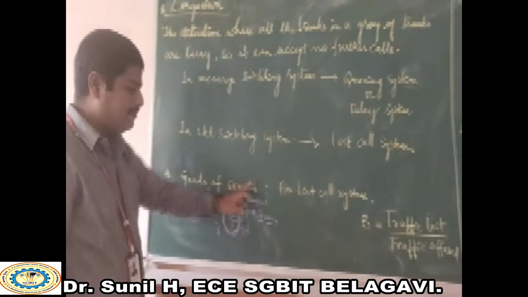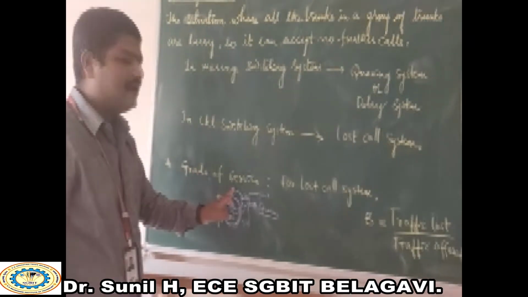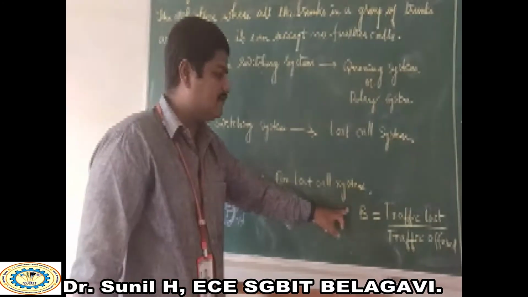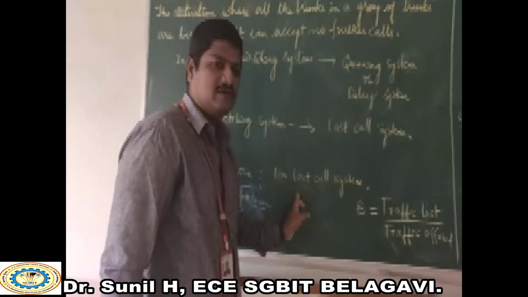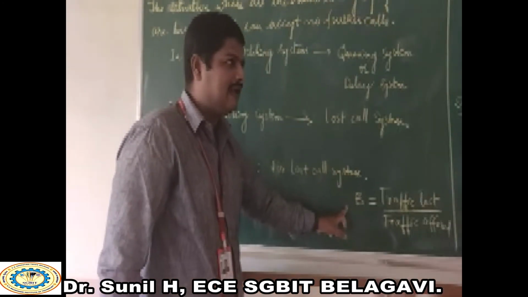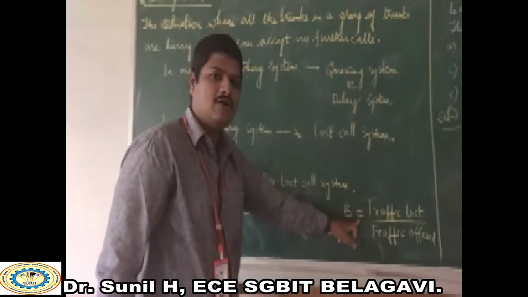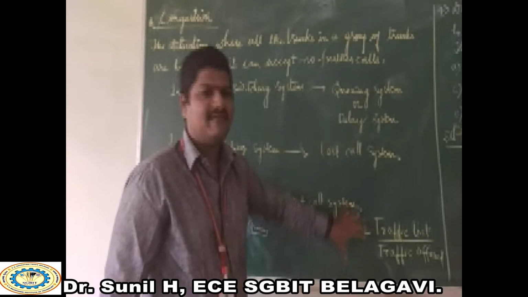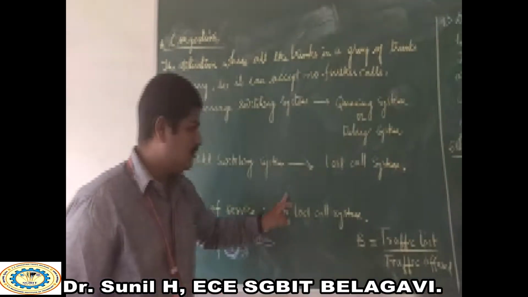That measurement is called grade of service. We have the formula: the grade of service, designated as B, is B = traffic lost divided by traffic offered. A very simple equation.